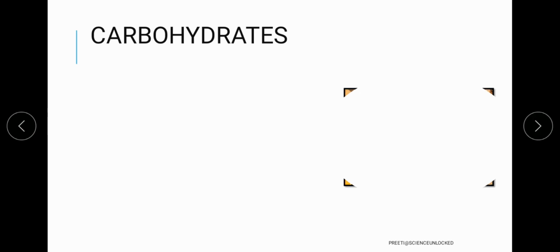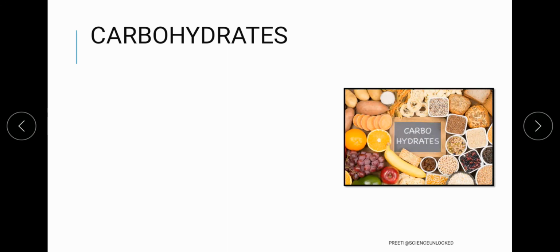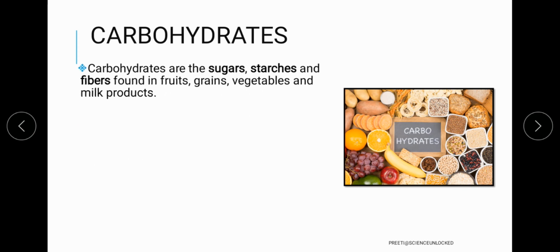Now carbohydrate, as we know, is the component for which certain other names are also used, for example sugars, starch, and along with that we have fibers as well. Now these fibers are nothing but part of the food that we are eating.